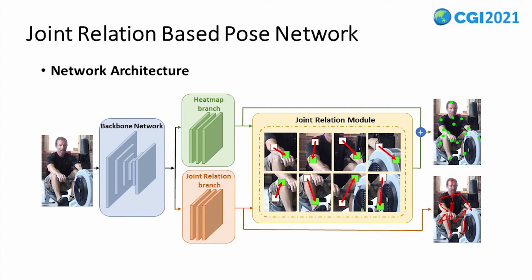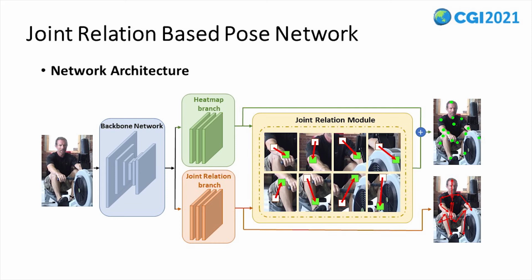The model takes an RGB image as input. A normal convolutional neural network is applied to extract the general features from the image. Then the general features are sent to the heatmap subnet and the joint relation subnet to predict the preliminary joint heatmap features and joint relation vectors. The trained joint relation subnetwork will imitate the known human body structure.